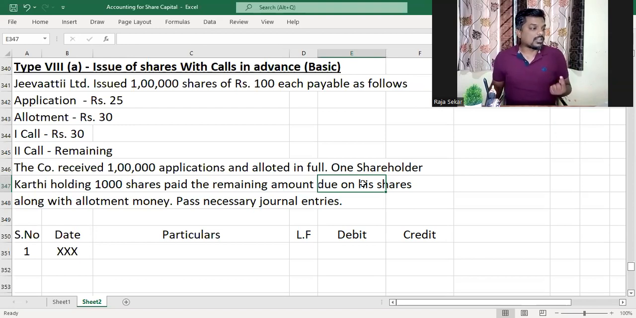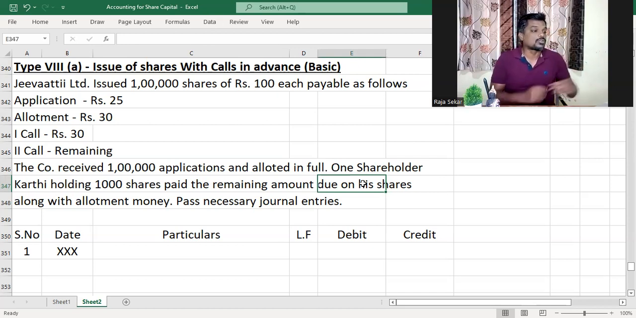One shareholder, Karthi, holding 1,000 shares, paid the remaining amount due on his shares along with allotment money. Pass necessary journal entries. So this particular person, Karthi, has paid the remaining amount due on his shares along with first call money. That is to say, whatever was due on first call, he has paid. On top of that, what will be due in the next call also, he has paid. So he has paid the second call money in advance.